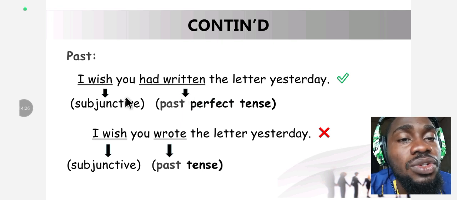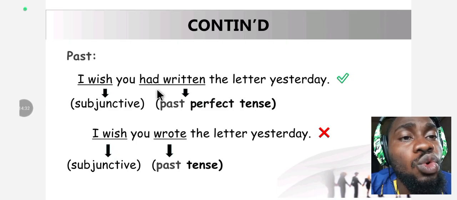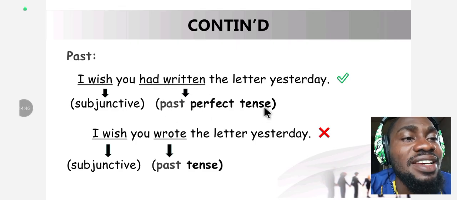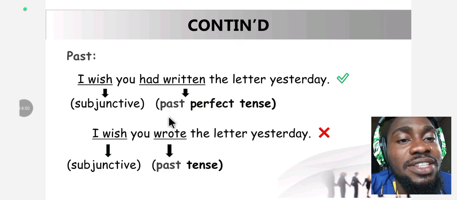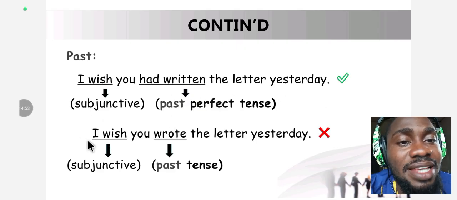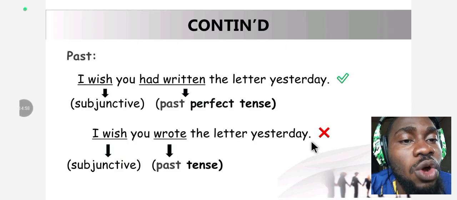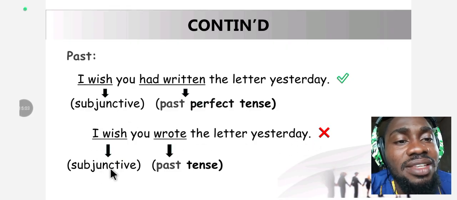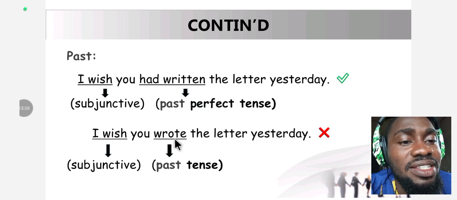So remember the law. The law says the past should go with a past perfect tense verb form. The verb form we have here is "had written." Is this a past perfect tense verb form? Yes, it is, making this statement correct. Let's look at the next example we have here under the past. "I wish you wrote the letter yesterday," which is wrong. Why is it wrong? Because "I wish" here is our subjunctive. "Wrote" here is the what? The verb.